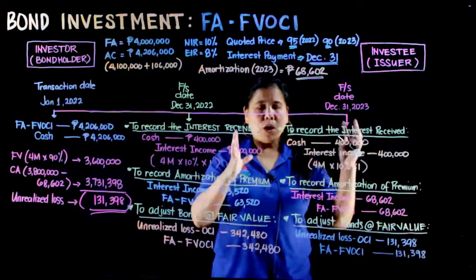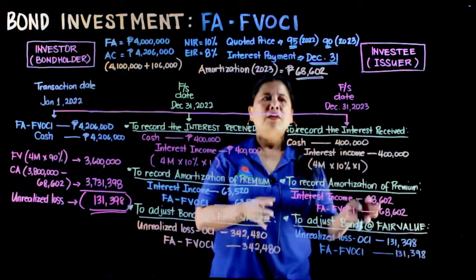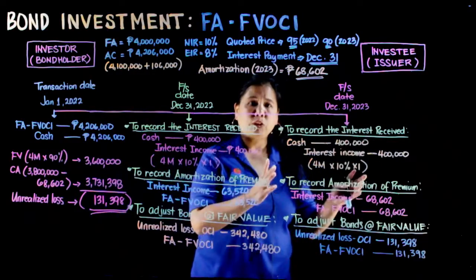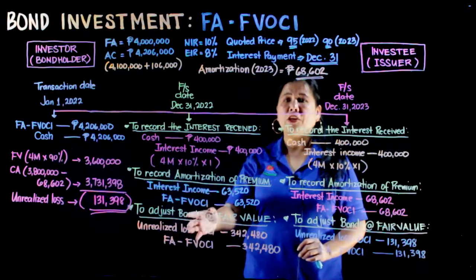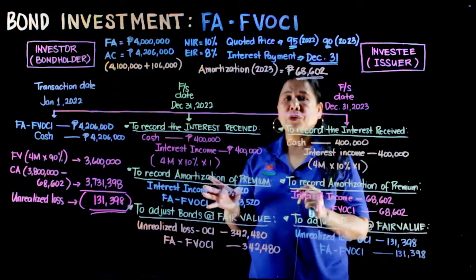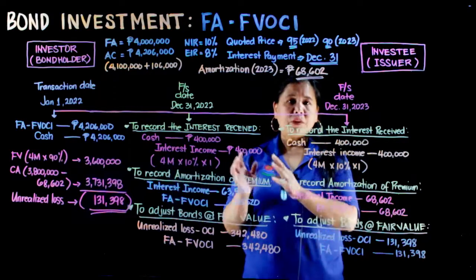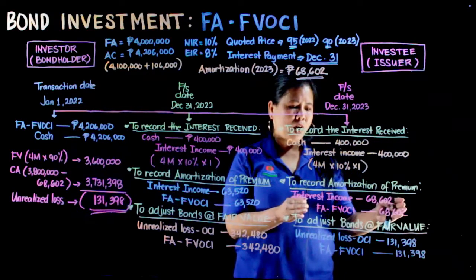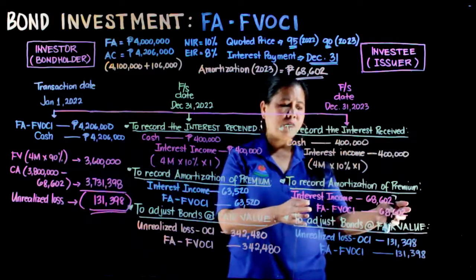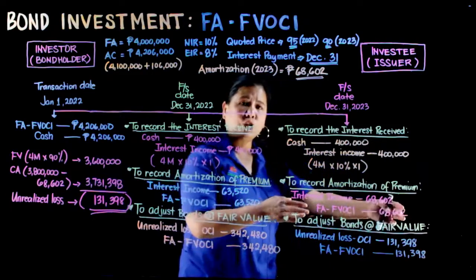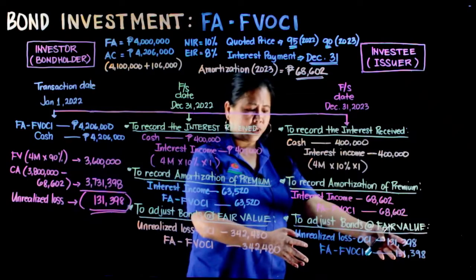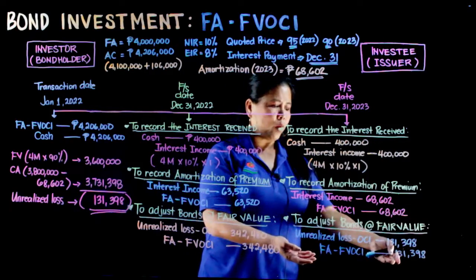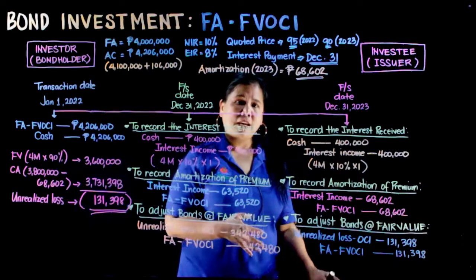So kung titignan mo ang T-account mo dito sa December 31st of 2023, we have a beginning balance of FVOCI na 3,800,000 minus our amortizations of our premium na 68,602 minus our adjustment at fair value na unrealized loss, which is 131,398.